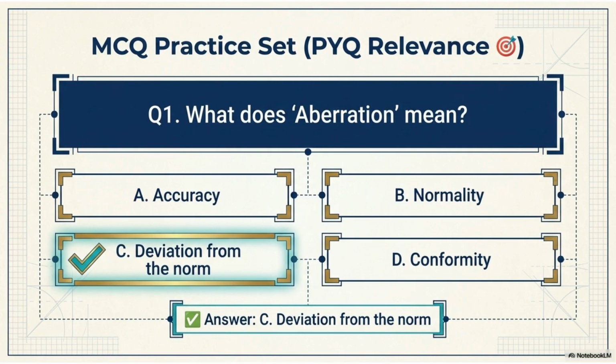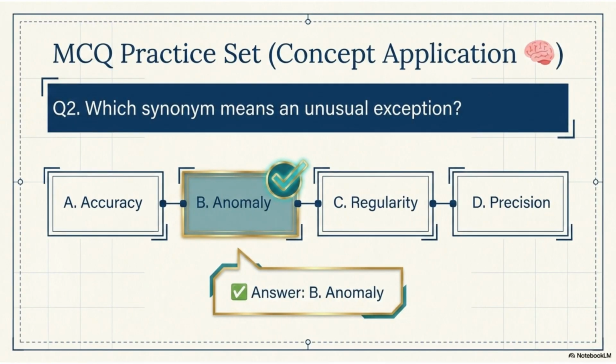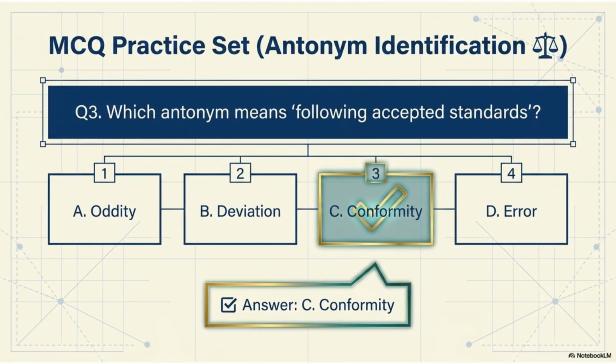Let's test your knowledge. Question 1. What does aberration mean? The correct answer is C, deviation from the norm. Question 2. Which synonym means an unusual exception? The answer is B, anomaly. Question 3. Which antonym means following accepted standards? The correct choice is C, conformity.